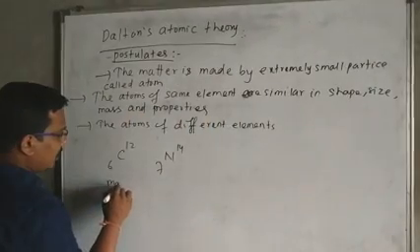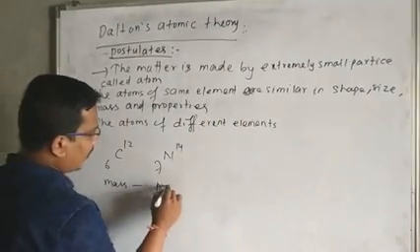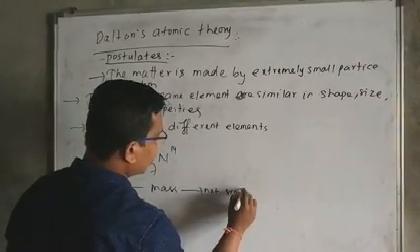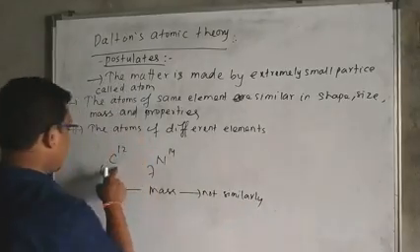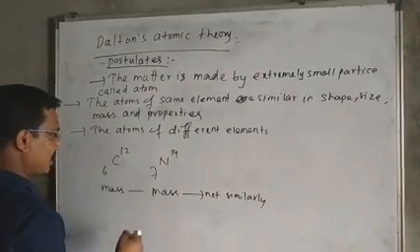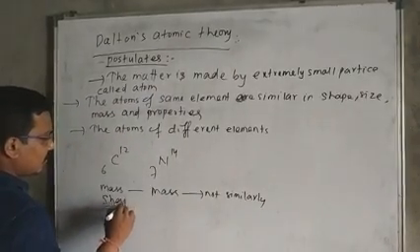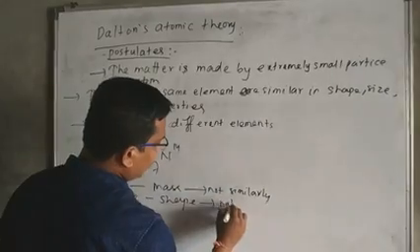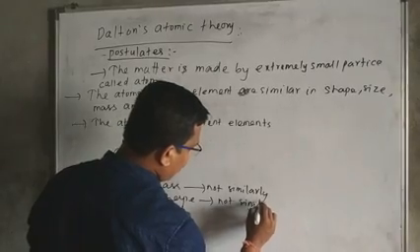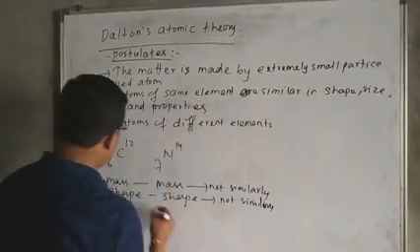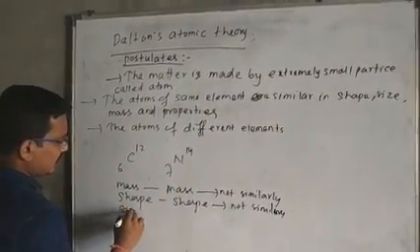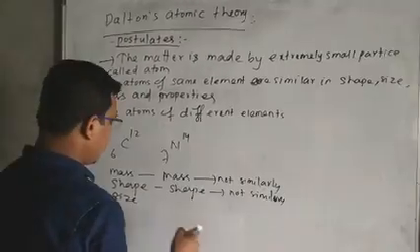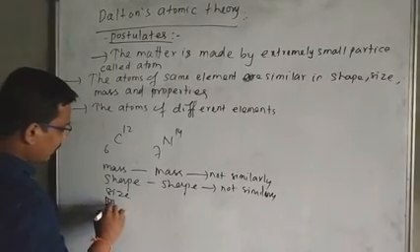That means the two atoms are not similar in mass. The shape of carbon is quite different from the shape of nitrogen, so they are not similar in shape. Similarly, they have different sizes. Next is properties.